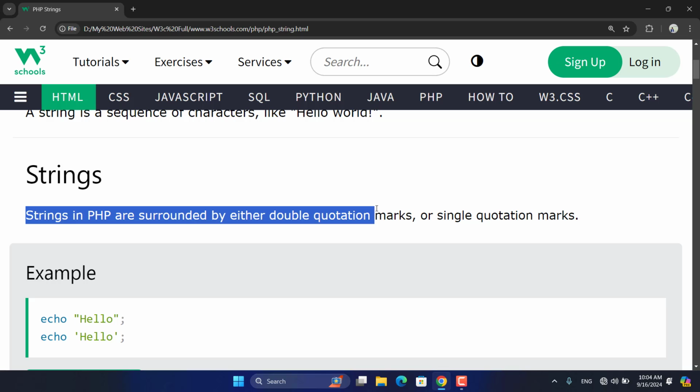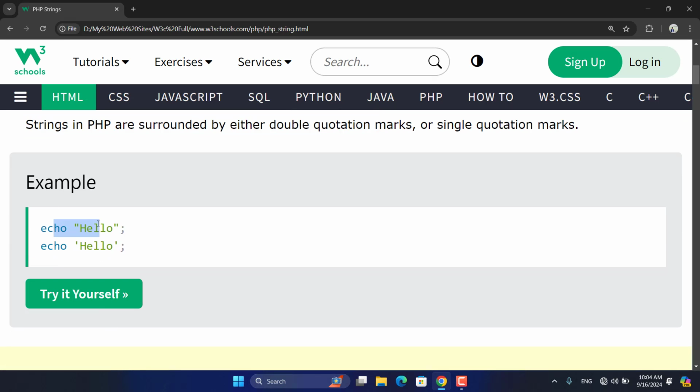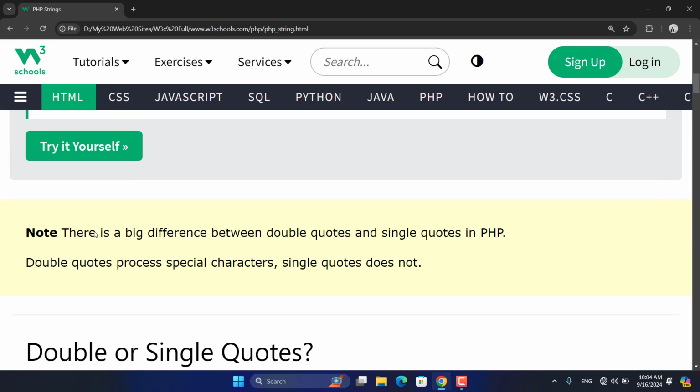We use single quotations only for getting output of anything we have inside them, but double quotations we use for formatting. We can do calculations on variables, or we can print variable values directly, or anything else. But we will come to them. So the example echo hello between double quotations and echo between single quotations are the same. That's a string, as we said and worked on many times.